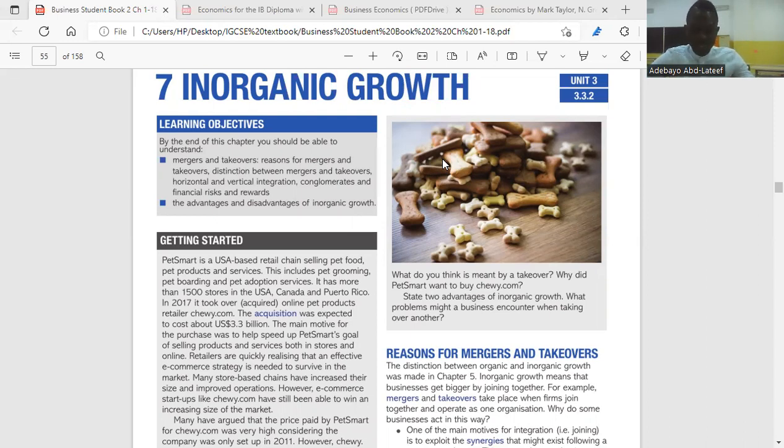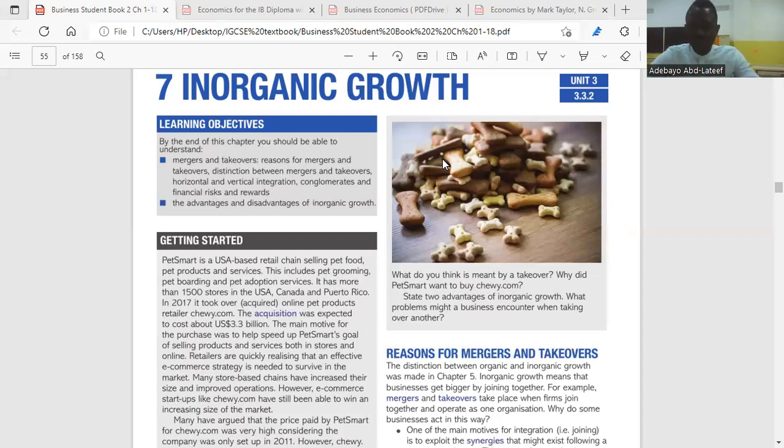So we start with merger. One type of inorganic growth is merger. And when we talk about merger, this occurs when two or more businesses come together to operate as one. That means company A, company B, company C coming together to become company A, B, C. That is a merger. So these three companies have come together to become one.